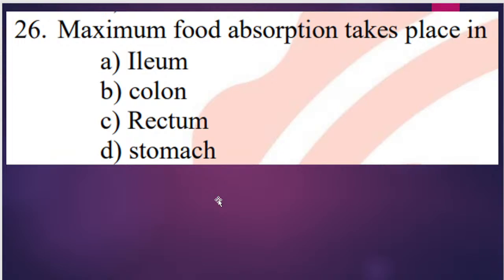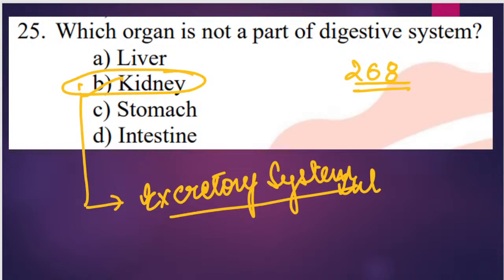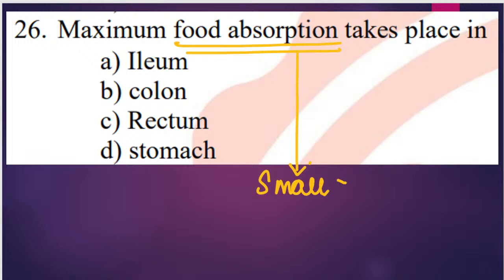Read and understand the question carefully. Hevashri is correct here. C क्यों होगा बेटा? Kavya is correct. Likita is correct. Maximum absorption of food. Food का maximum absorption कहाँ होता है? I have told you. Maximum absorption of food takes place in small intestine. Food का maximum absorption कहाँ पे होता है? It takes place in small intestine.